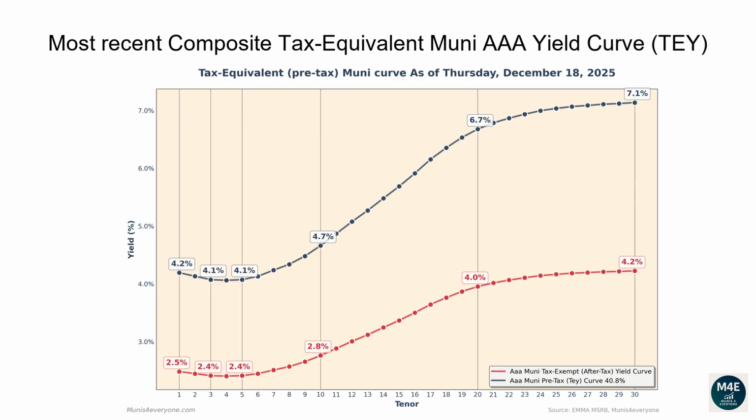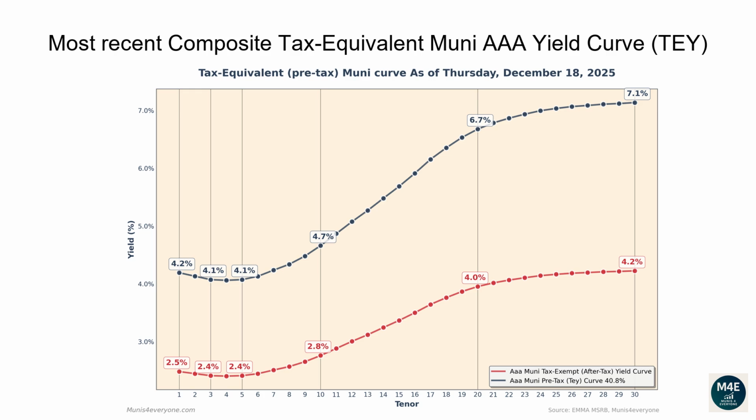Let's now go over the most recent composite tax-equivalent Muni AAA yield curve. The following graph shows, in red the tax-exempt after-tax Muni yield curve, versus in blue its tax-equivalent pre-tax version assuming a 40.8% top tax bracket, as of December 18, 2025. Why would you care to see the tax-equivalent version of the Muni yield curve? More on this later. Let's first go over the pre-tax, aka tax-equivalent yield curve.